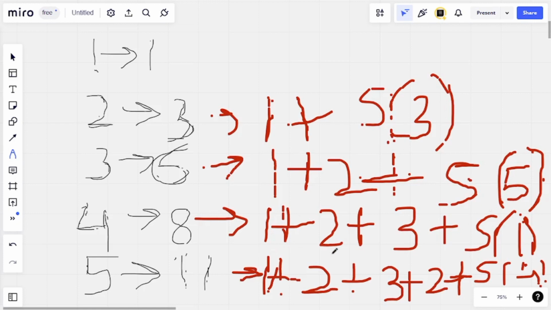We can again observe this scenario in the fourth session. For the first task, we can complete in 1 unit of time, which is here. To complete 2 tasks, we can complete it in 2 units of time. To complete 3 tasks, we can complete in total 6 units of time. And to complete all 4 tasks, we require 8 units of time, and 2 units of time of the first participant would be added here. And first participant was the one to whom the task was given at this stage of time.